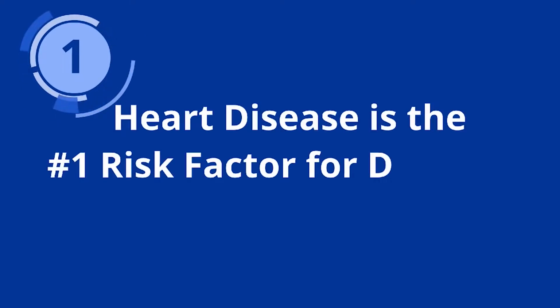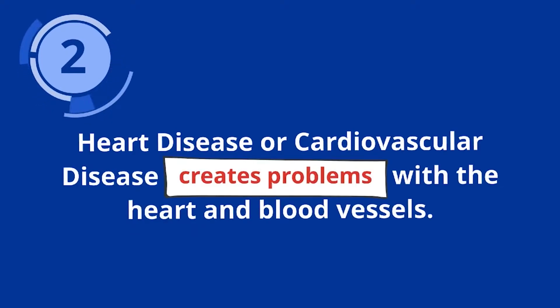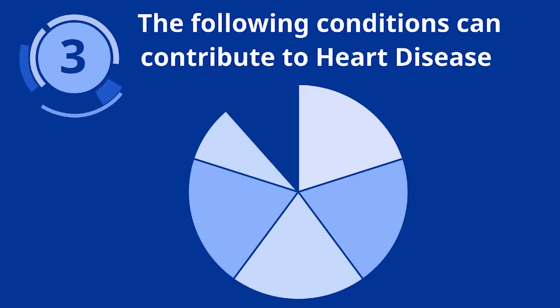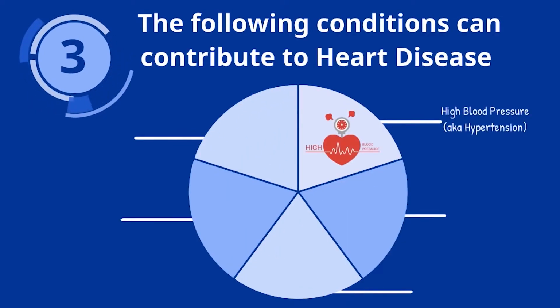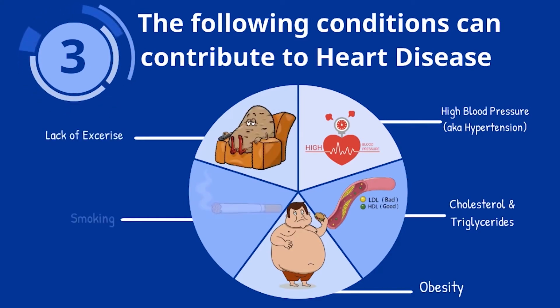Let's summarize what we have learned in Lesson 4. 1. Heart disease is the number one risk for diabetics. 2. Heart disease or cardiovascular disease creates problems with the heart and blood vessels. 3. The following conditions can contribute to heart disease: high blood pressure, aka hypertension, cholesterol and triglycerides, obesity, lack of exercise, smoking.